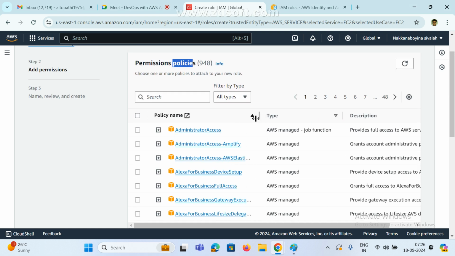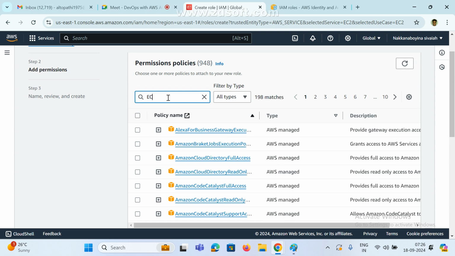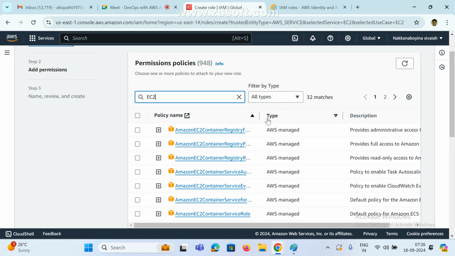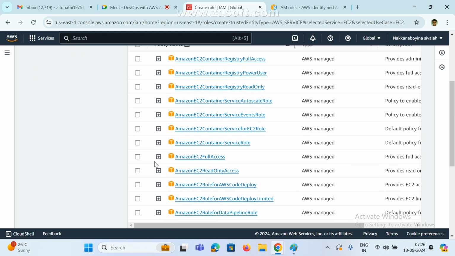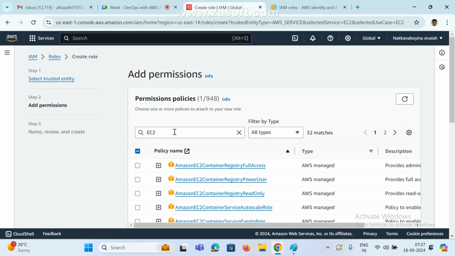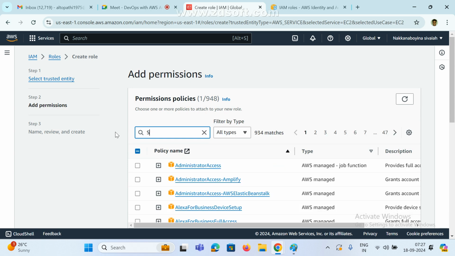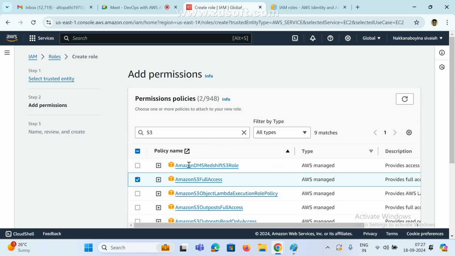Now I want administration, for example, EC2. See here, EC2. There are many policies available. Which policies? EC2 full access, EC2 read-only access, whatever you want. I am giving EC2. Next, S3. I need to give S3 full access.